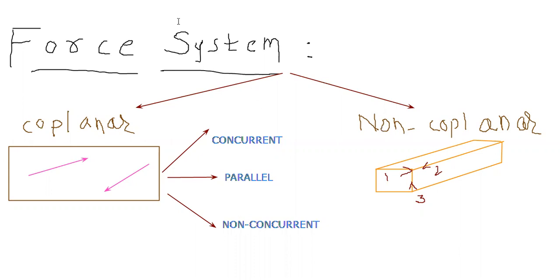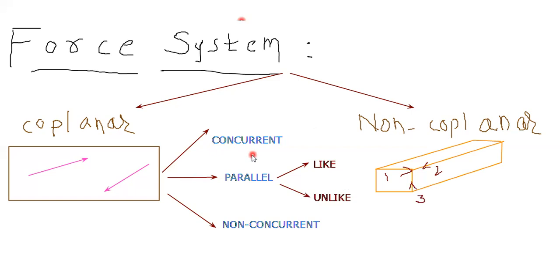Now the parallel force system again gets subdivided into two subcategories: the first one is like forces and the next one is unlike forces. Now I will explain one by one.